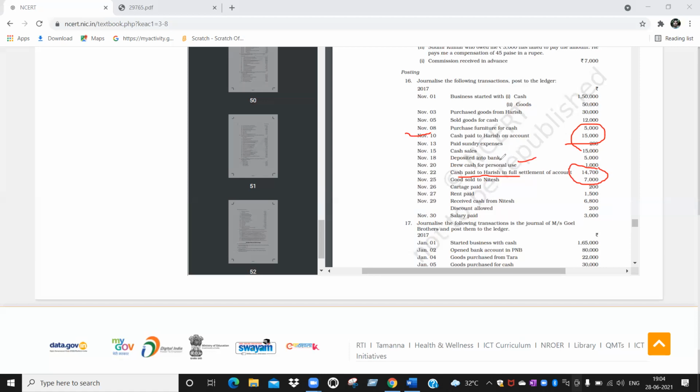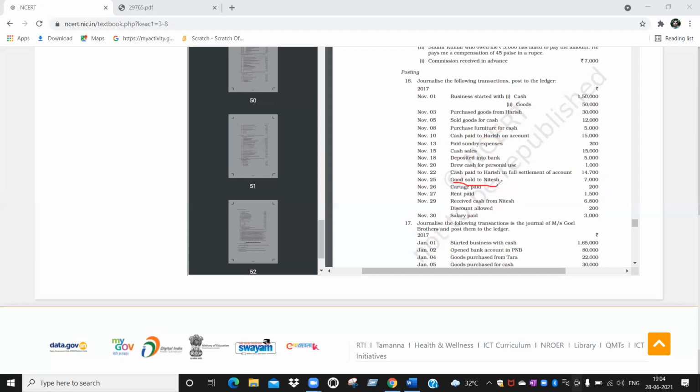See, actually it says cash paid to Harish on account. See, here a mistake is there. This should not be like this. Okay, you have written it, you leave it. This is not cash paid. Purchases from Harish, we have to mention. Otherwise, we need not pay 14,000, 15,000 to him actually. Is it correct or not? We have already paid him cash. Again, a second time, why will we pay? There is a mistake in the textbook. What you have to mention is originally this is purchases from Harish. Okay, you correct it with pencil in the textbook. Okay. Next one.